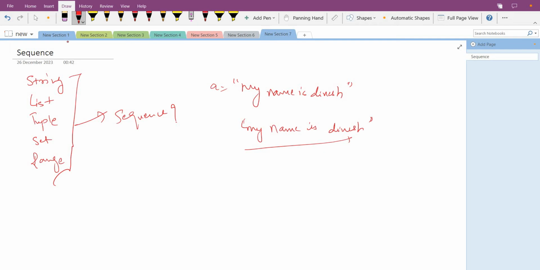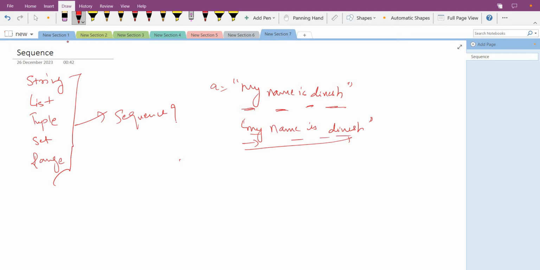We will go into the detail in the next few minutes. Then list. Now my question was why is it a sequence? Because what is a sequence? In a sequence, every character is different in the memory block. It means we can see that my name is Dinesh, every character is different, and it goes in a sequence.